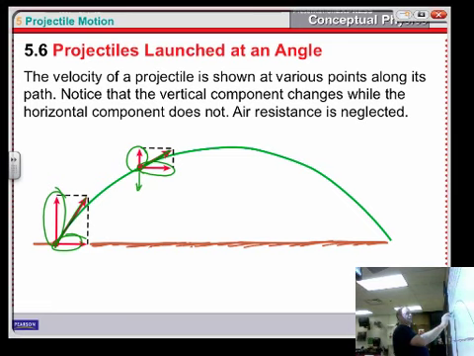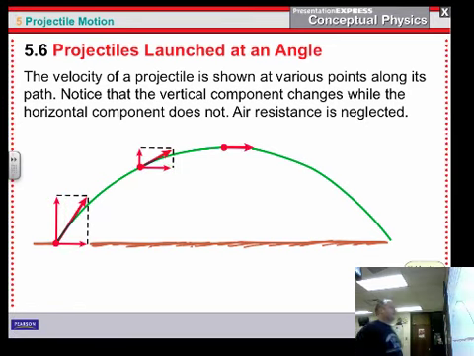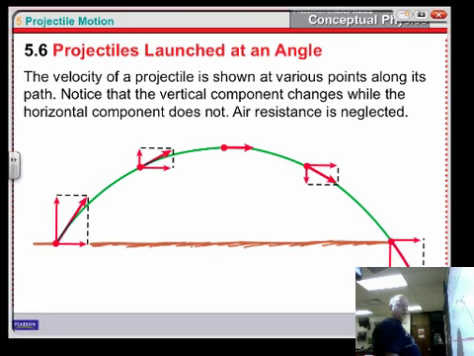Well, think about it. As we're getting up to the top, this object is slowing down, right? And eventually it's going to come back and then start to accelerate as we go back. So at the top, it's got no vertical component of velocity at all. It's stopped. And then it starts to go down again, and then it starts to go down even faster. So when it hits, notice that this component here is now just as big as this one was here.